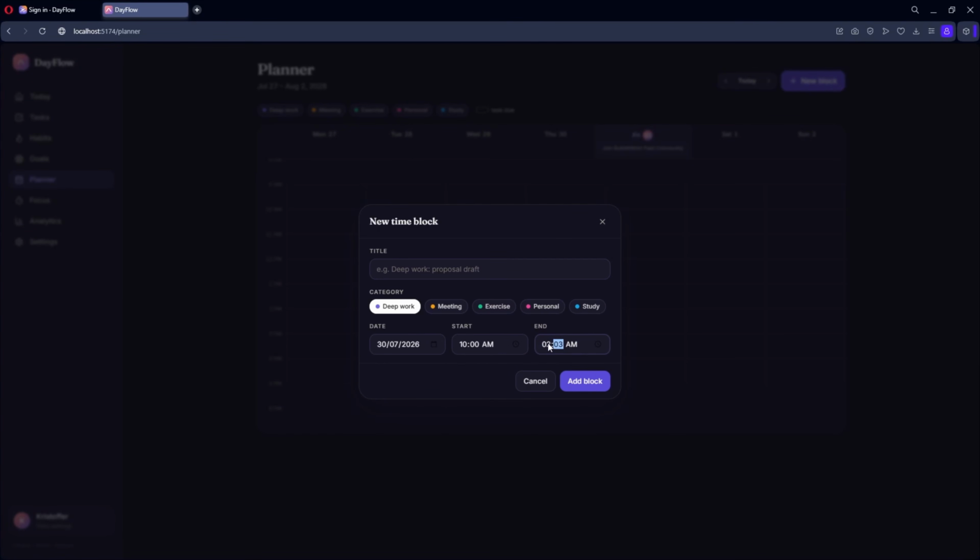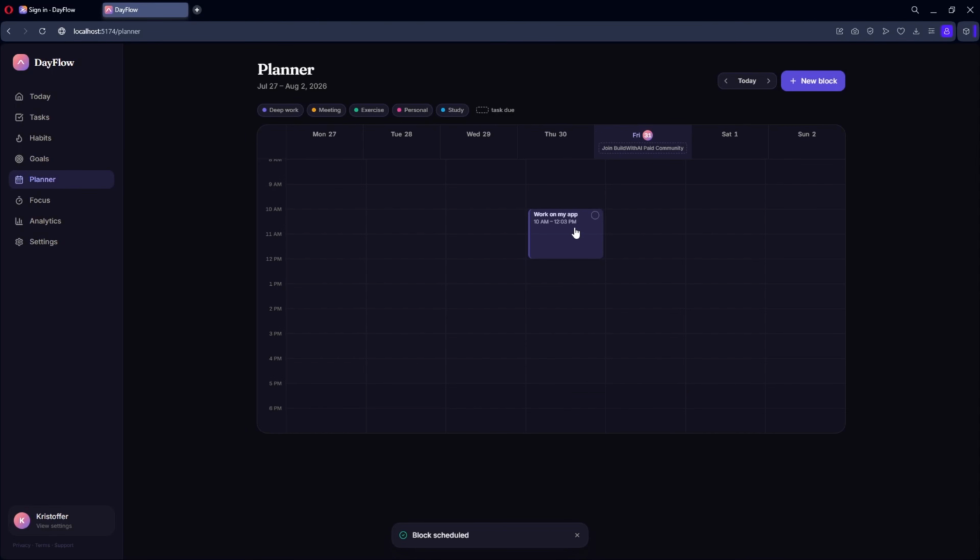That's great. And the app knows what time to input into the time block depending on where I clicked. I'll give this one a title, select its category, choose the date and set its start and ending times. Now once it's saved, the block appears in the correct position on the weekly calendar. I can also click it again to edit the information, change the schedule time or delete it completely.